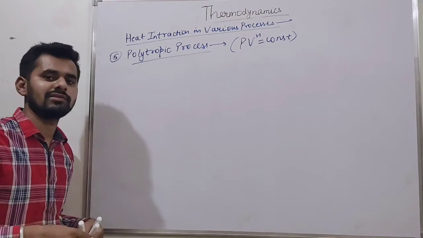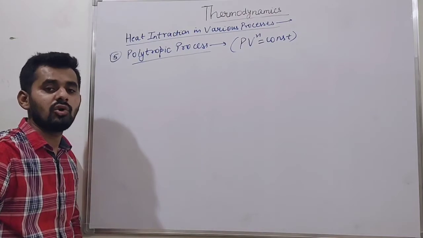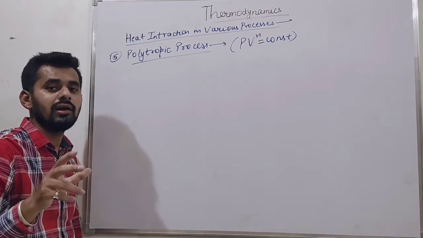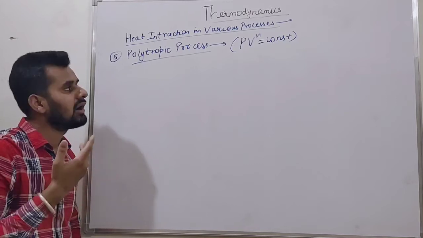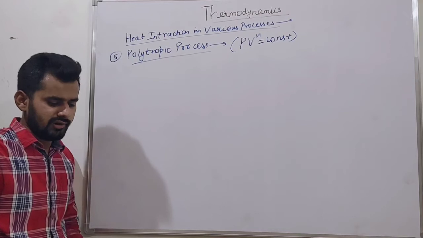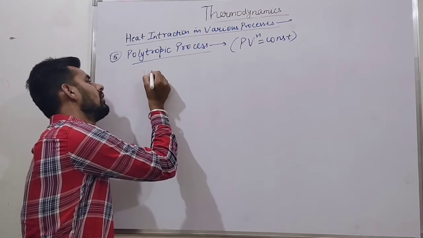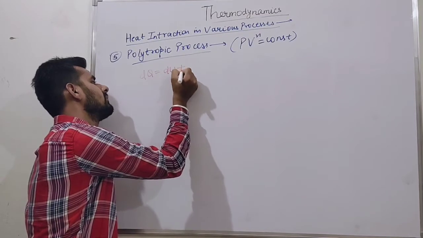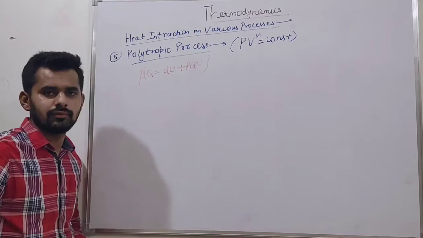We know this relation, and we also know that this is a real process. No need to take the ideal gas relation PV equal to mRT idealization. Okay, so friends, for our convenience, we know dQ is equal to dU plus PdV.